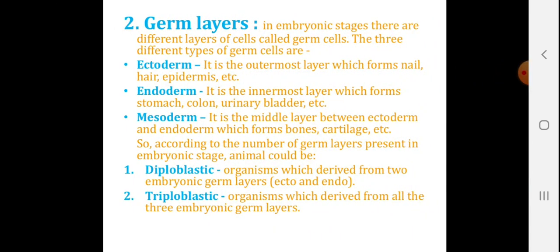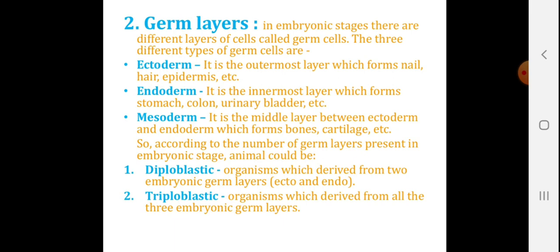Germ layers. In the embryonic stage, there are different layers of cells called germ layers. The three different types are ectoderm, the outermost layer which forms the nail, hair and epidermis. Endoderm, the innermost layer which forms the stomach, colon, urinary bladder. And mesoderm, the middle layer between the ectoderm and endoderm which forms the bones, cartilage, etc.